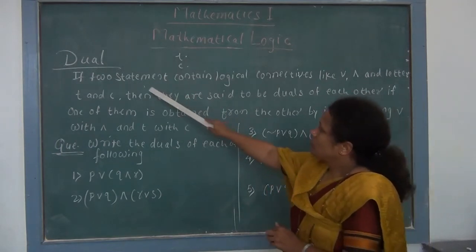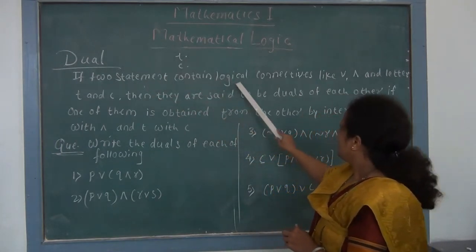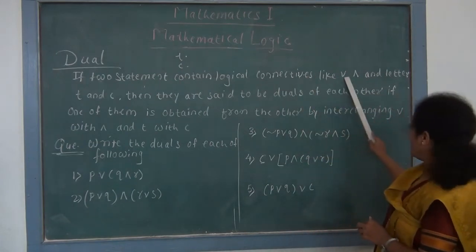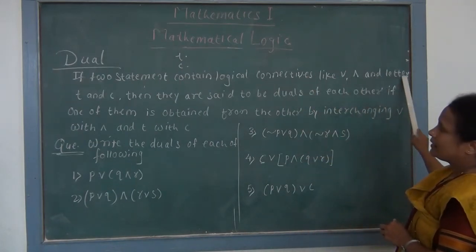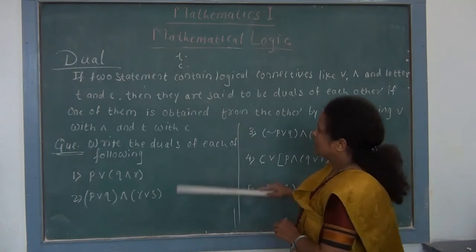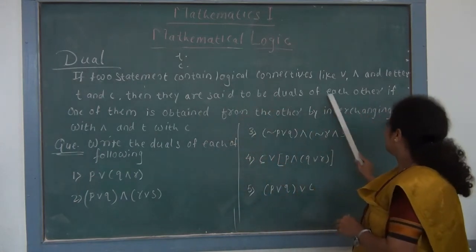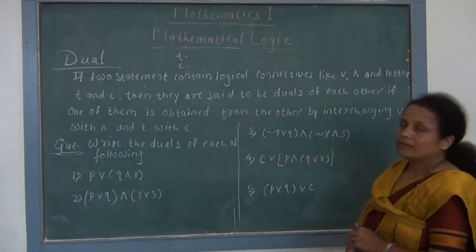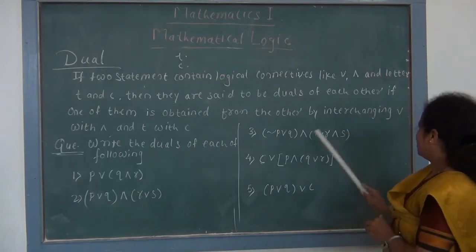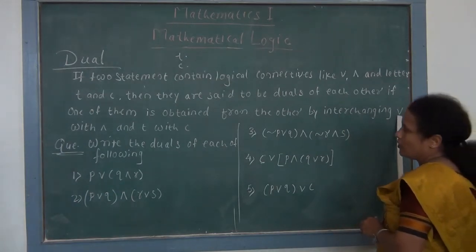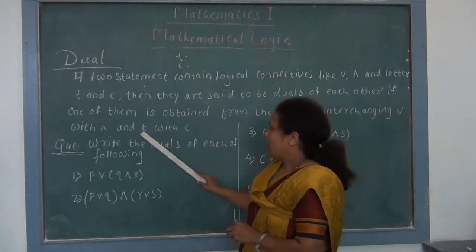If there are two statements containing logical connectives like or, and, and letters T and C, then they are said to be duals of each other if one of them is obtained from the other by interchanging or with and, and T with C.